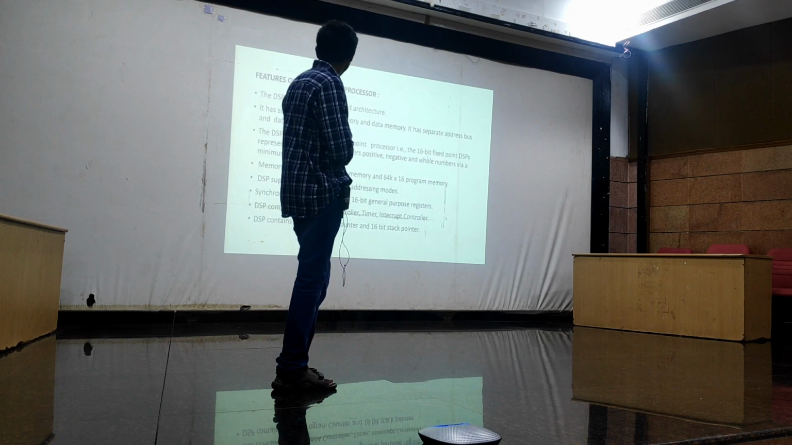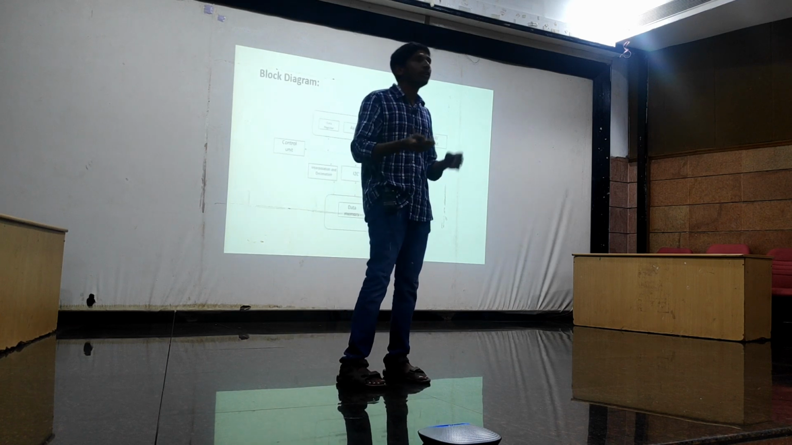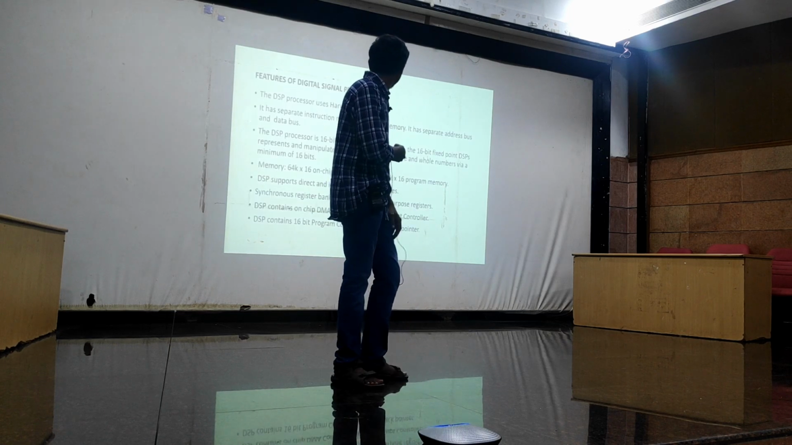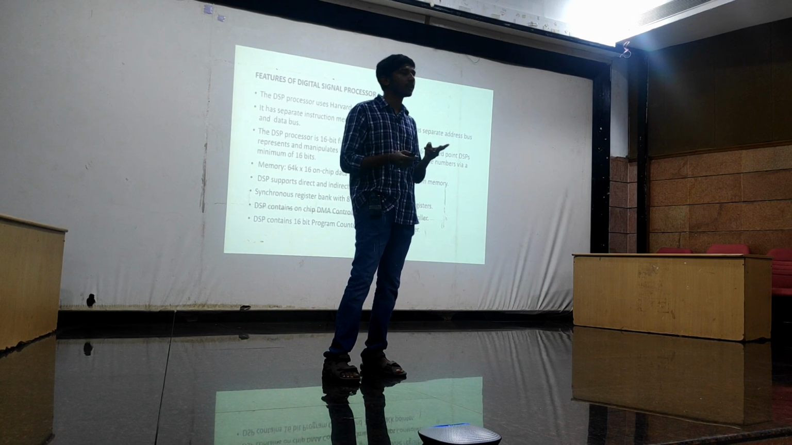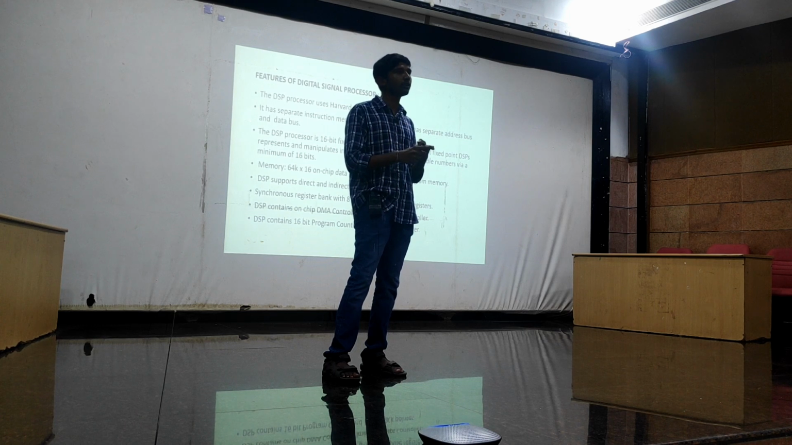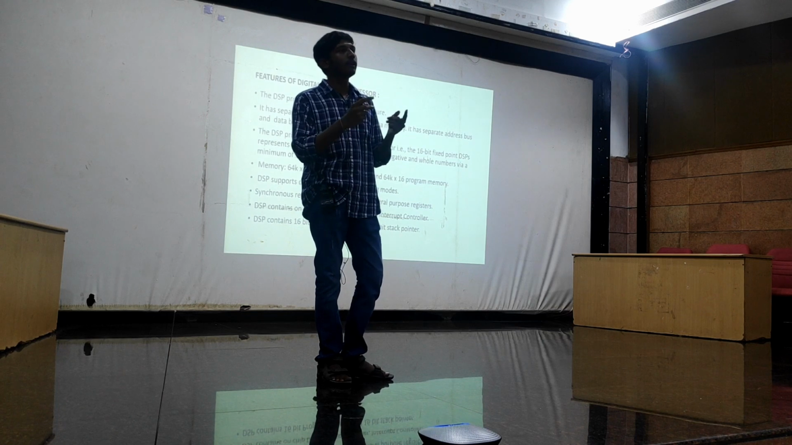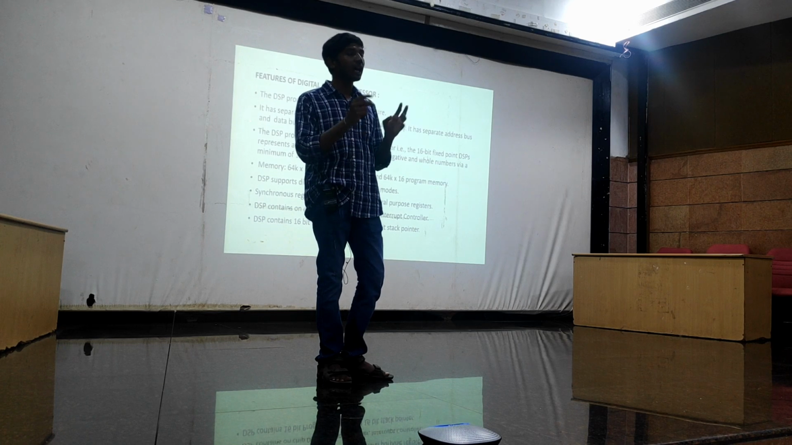After that we see what the features of this DSP processor are. For every processor we have two architectures: one is called Harvard architecture and one is von Neumann architecture. The difference is that in Harvard architecture we have a data memory and a separate program memory. For a processor to run, we should have a program memory and a data memory. The program memory stores the instructions and the data memory stores the data. So in Harvard architecture, we use separate memories.